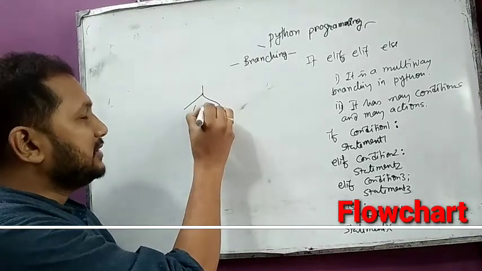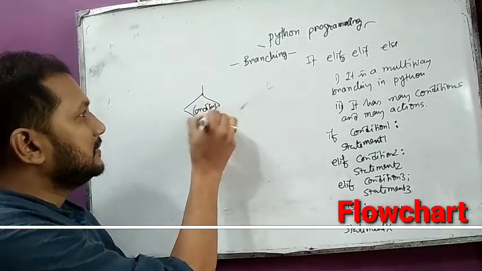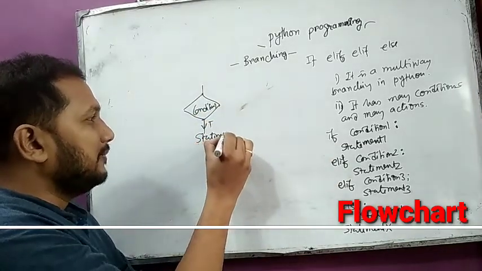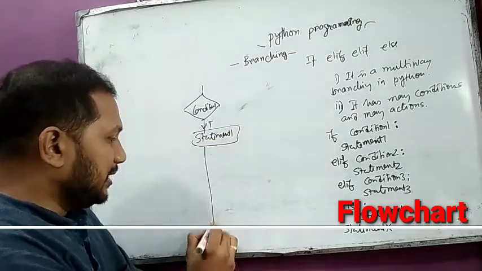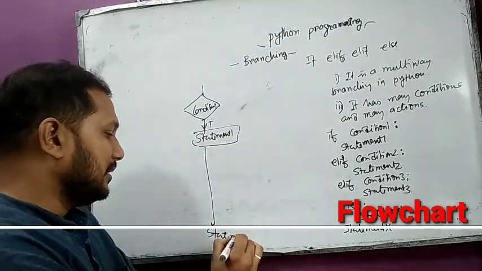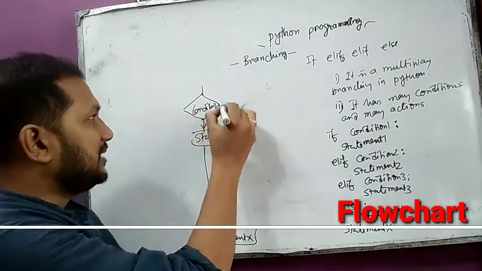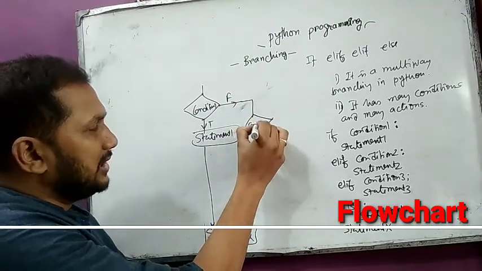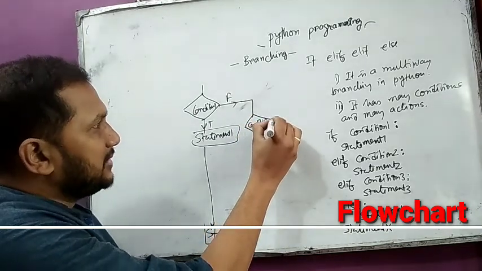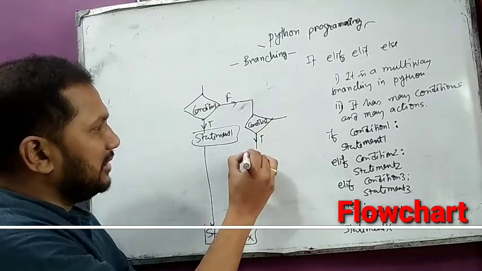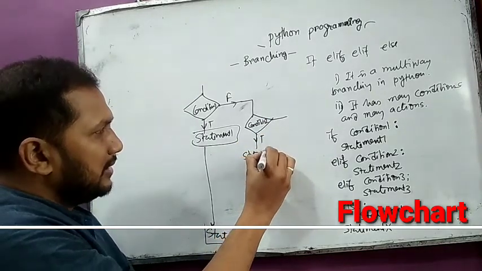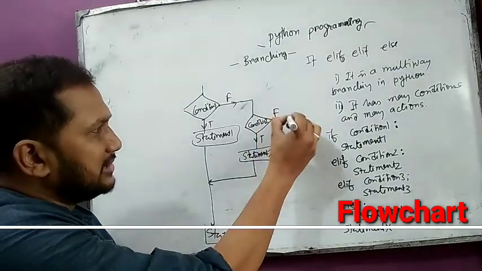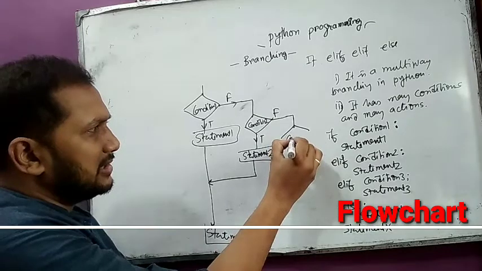If condition 1 is true, then it will execute statement 1 and go out of the if else, to statement x. If it is false, then it will check condition 2. If it is true, then it will execute statement 2 and go to statement x. If it is false, then it will check the next elif, that is condition 3.